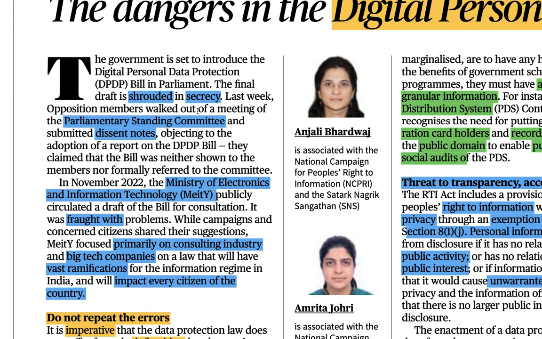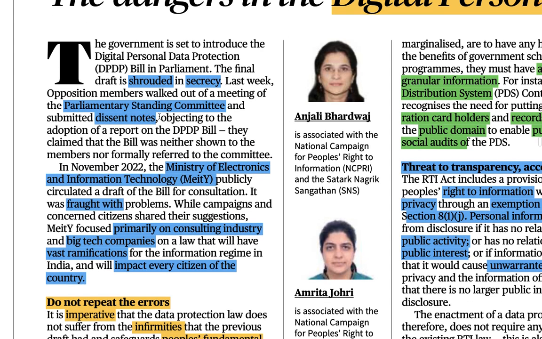Whatever I'm saying, just try to convert it into a kind of story with the buildings of the parliament, that okay, people are coming, all the parliamentarians are coming out of the parliament building, okay, they're not discussing, right? So they came out of the meeting of the parliamentary committee, means the opposition members did not attend it, okay, and submitted dissent notes. Dissent notes means the members were not agreeing with what was written in the DPDP bill, objecting to the adoption of a report on the DPDP bill. So they were raising some questions on the adoption of a report on the DPDP bill.